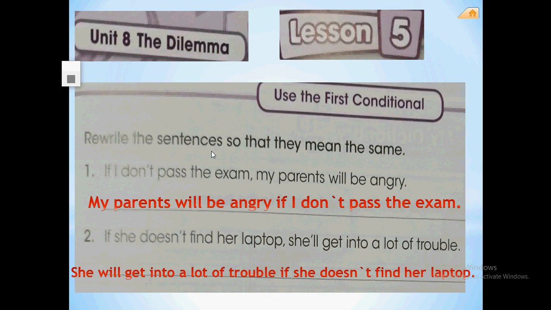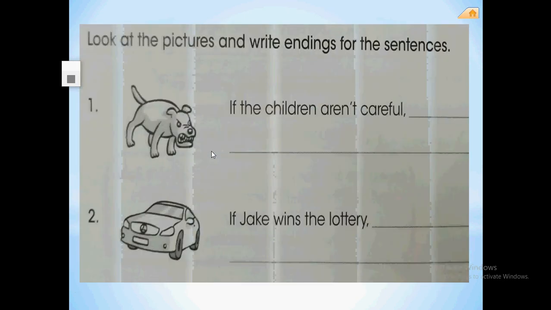Very good, guys. Let's move to exercise number 2. Here, look at the pictures and write endings of the sentences. In these examples, you are given the first part of two sentences and asked to complete them according to the pictures. What can you see in the first picture?